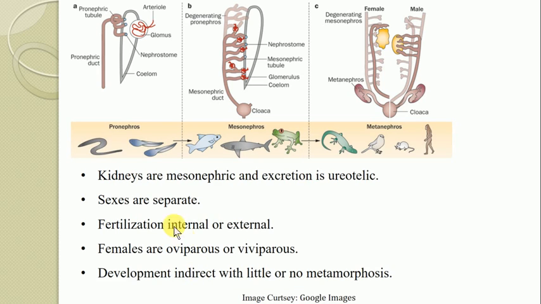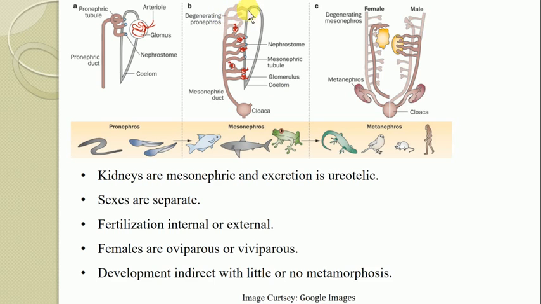Then next, the kidney. Kidneys in the case of fishes are mesonephric. So we have already discussed what exactly the pronephric kidney, mesonephros kidney and metanephros kidney are. Among the fishes, the kidney is of the mesonephros type, which contains a nephrostome, mesonephric tubules and a glomerulus. Here you can see the degenerated part of the pronephros.